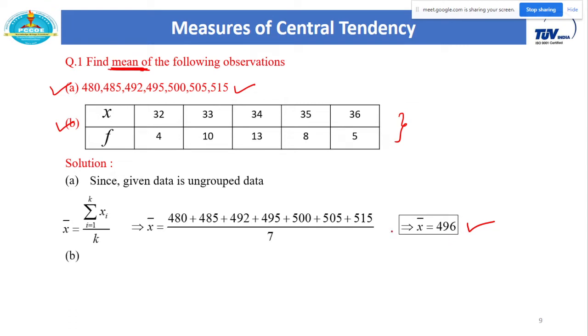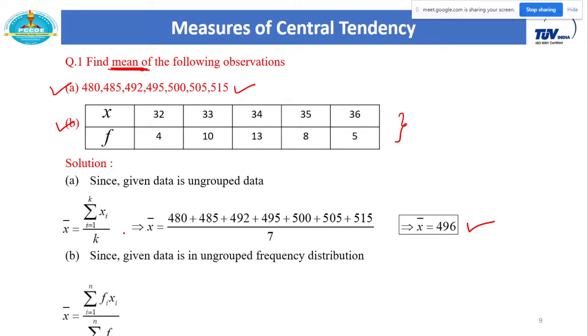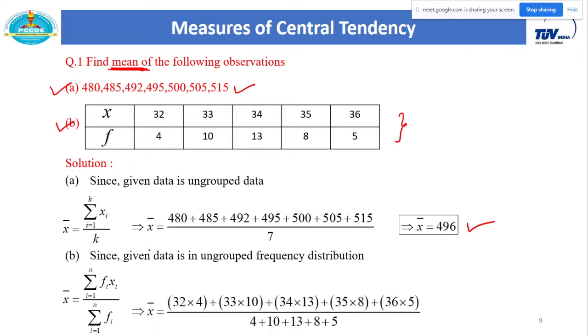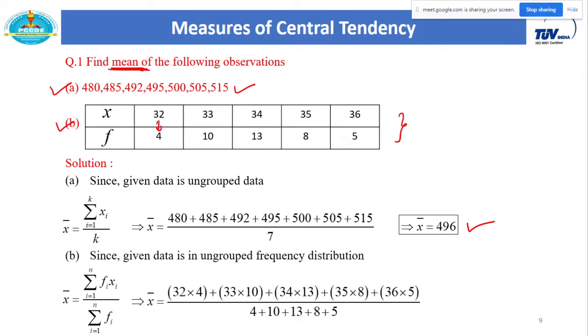Next is the arithmetic mean for this frequency distribution. So how do we actually calculate the mean for a frequency distribution? Our formula is like this: summation of fi xi divided by summation of fi. So just do this product, 32 into 4 plus 33 into 10. As 32 is repeated 4 times, we have to add this 32 four times. That is nothing but 32 into 4. You will easily understand this formula if you split this data in the form of ungrouped data.